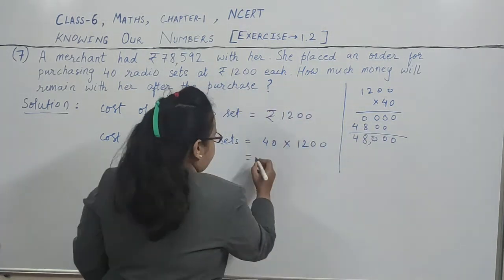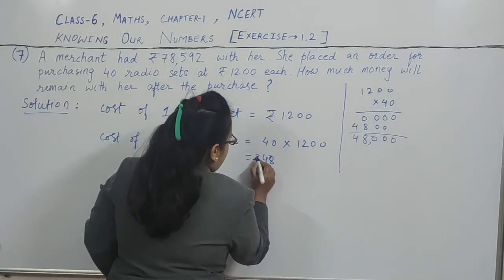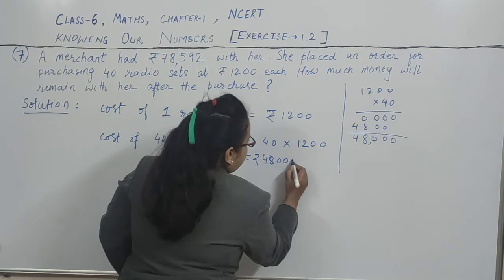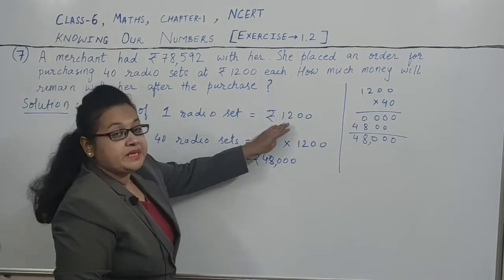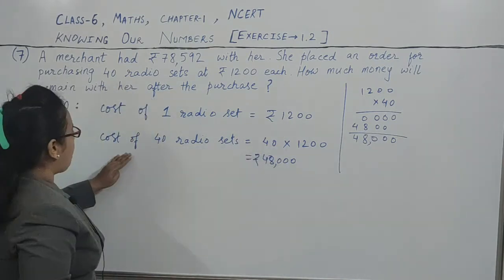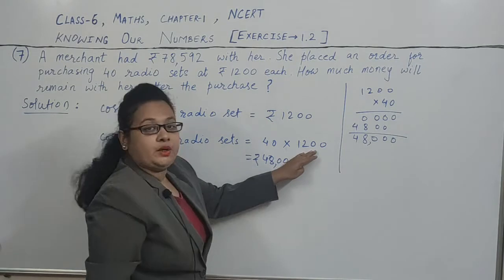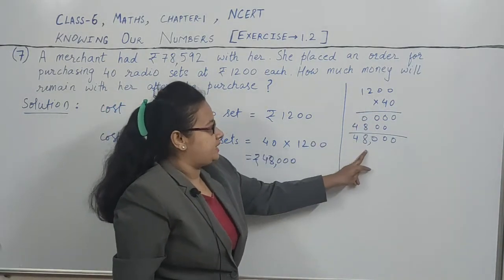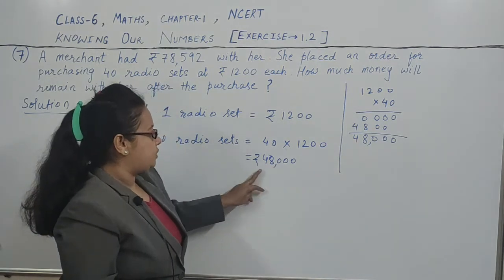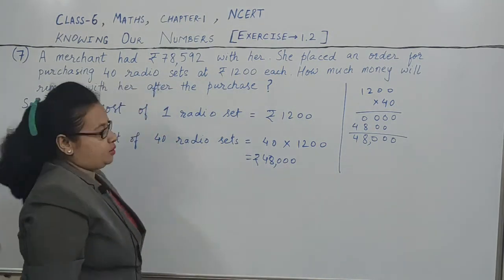So this gives 48,000. See, the cost of one radio set is rupees 1200. Therefore, the cost of 40 radio sets will be 40 into 1200, which is equal to 48,000. So the cost of 40 radio sets will be rupees 48,000.